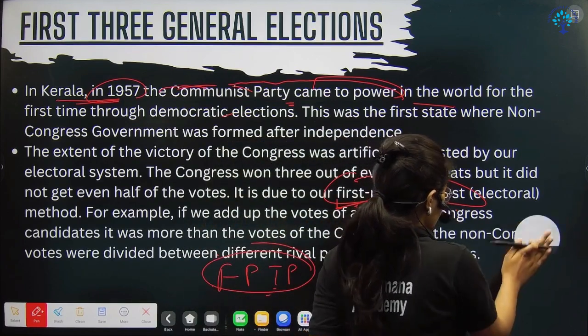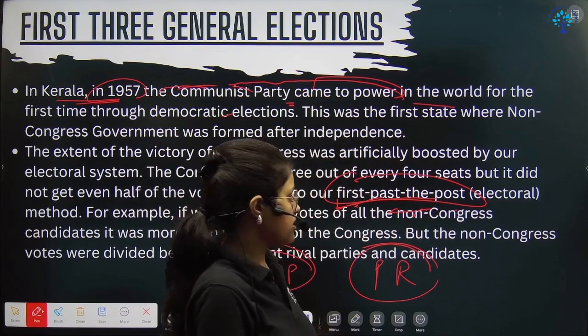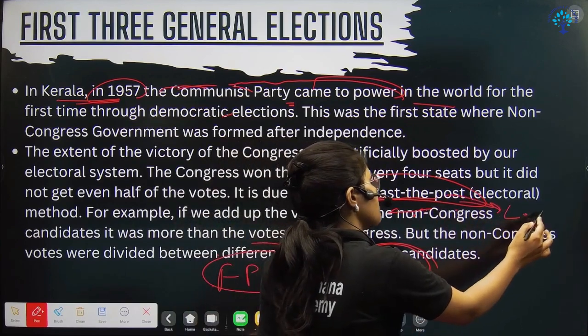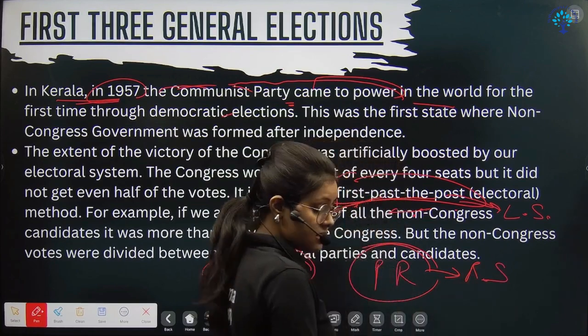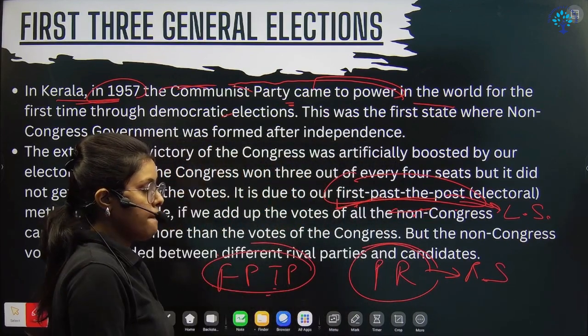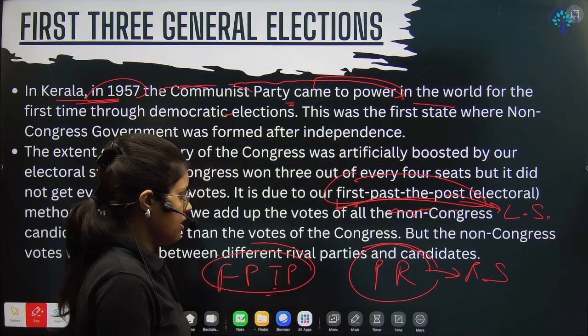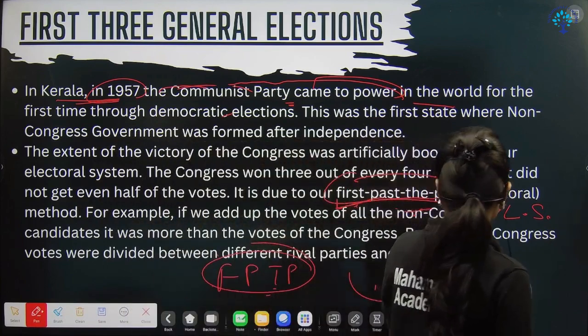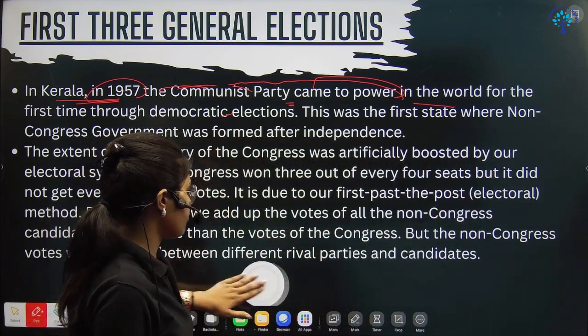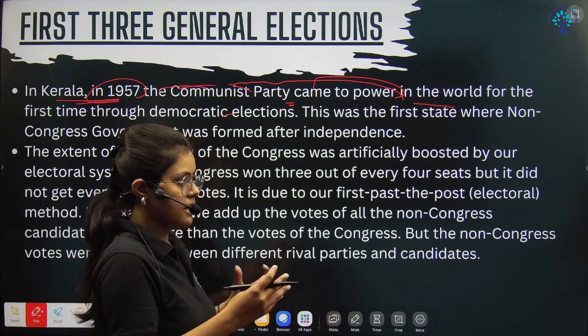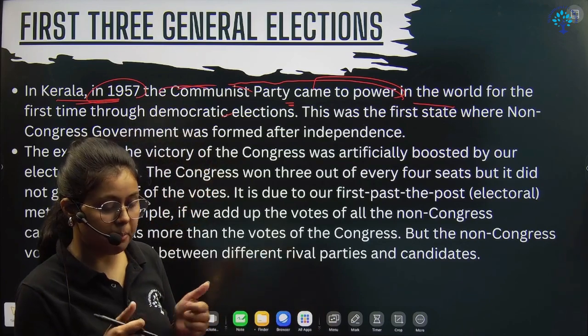But that is our Lok Sabha election system. In the Rajya Sabha election and in the president election, the system we have is the PR system, proportional representation. Now let me tell you what the proportional system is. It is basically used for multi-member representation, right?